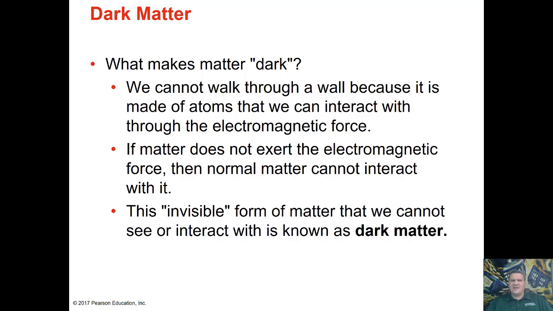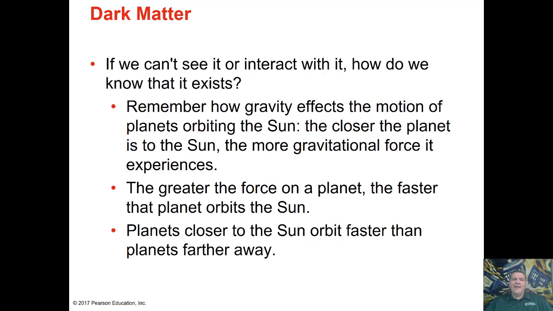So if we can't see it, how do we know it exists? Well, the way that we know that it exists is because of gravity. It still has mass, which means it's still curving space, it's still pulling things together. So we can actually use the ideas of what we learned in the solar system. In the solar system, we mentioned that the closer a planet is to the sun, the faster it orbits. The farther away the planet is from the sun, the slower it orbits.